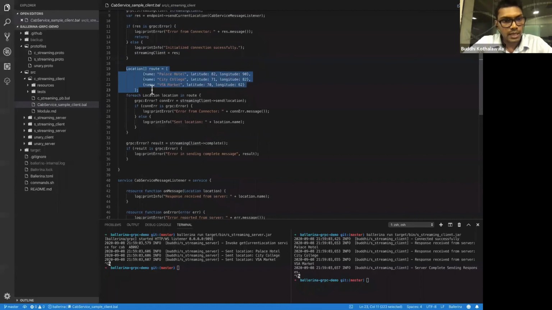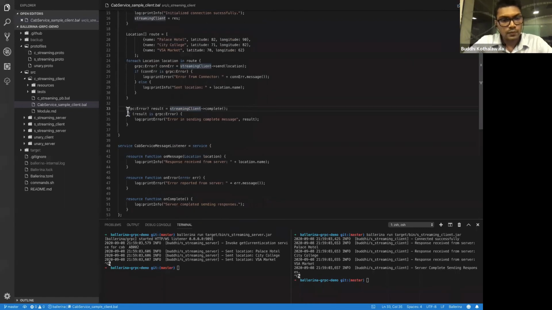Here we simply have a list of locations of your particular route, and we go through each and every location using a foreach loop. For each location in that route, we send that specific location to the server. Once everything is processed in this foreach loop, the client will simply send a complete message.